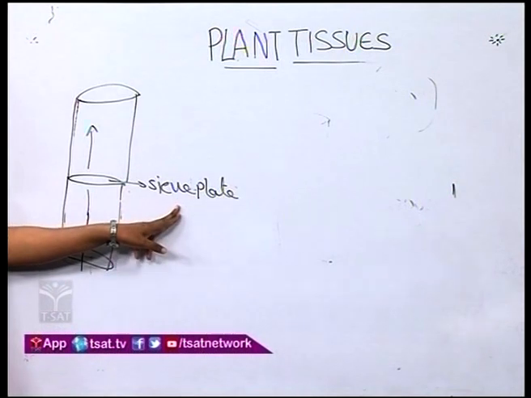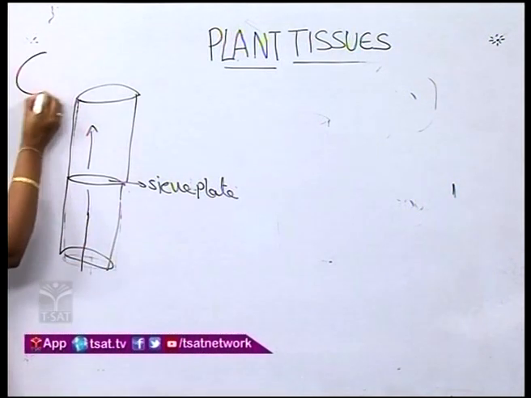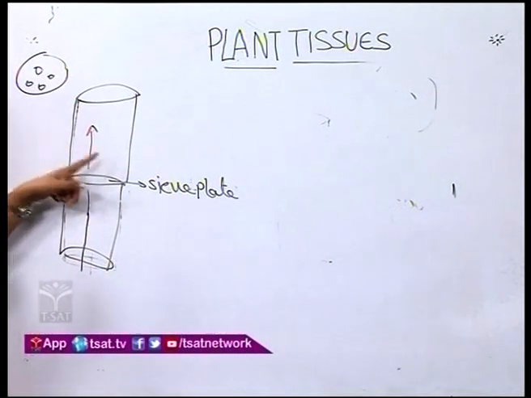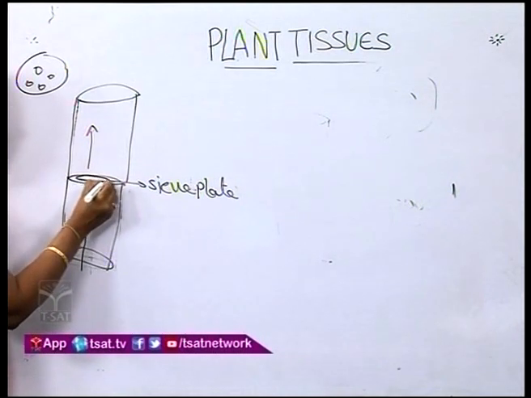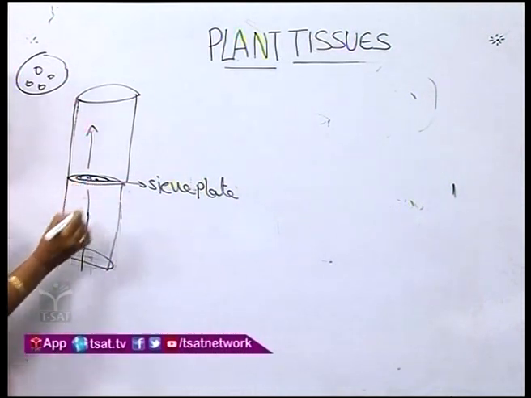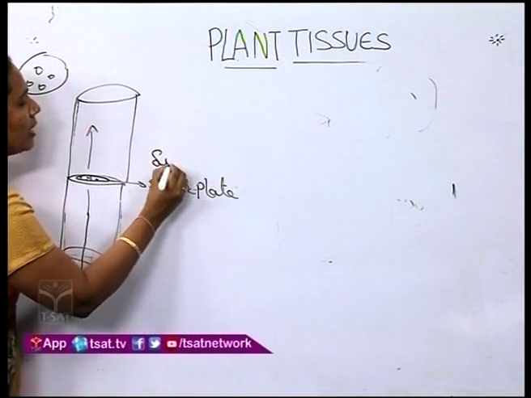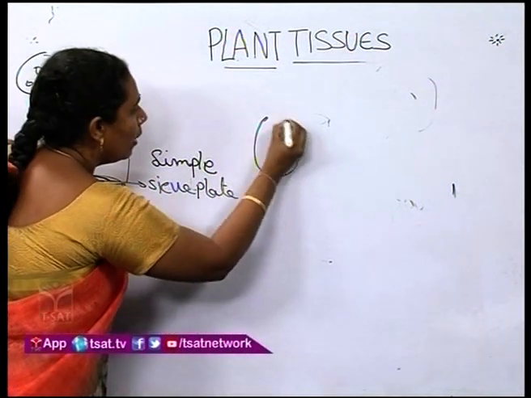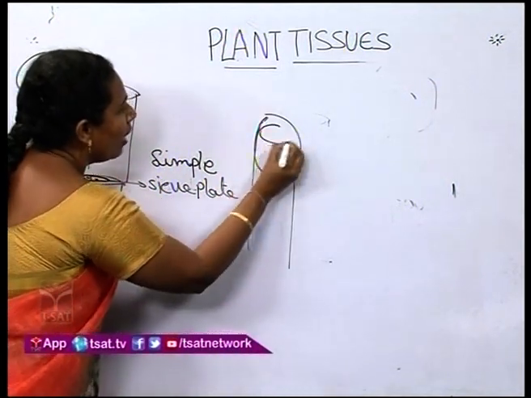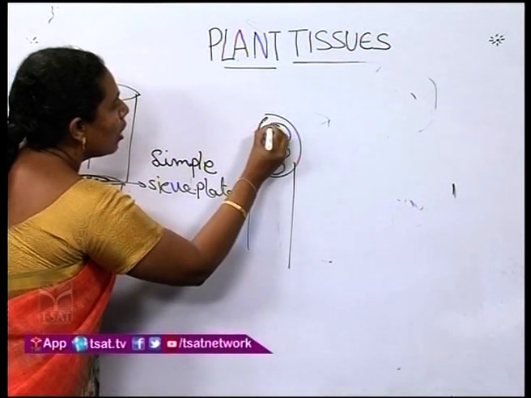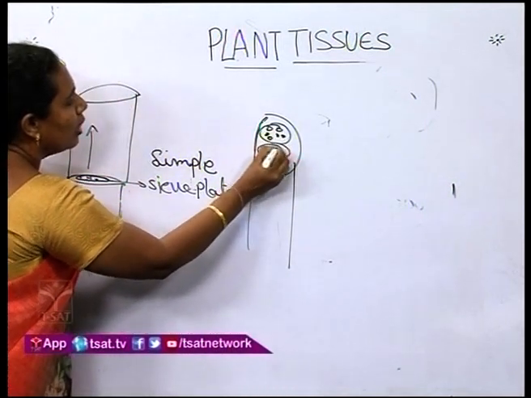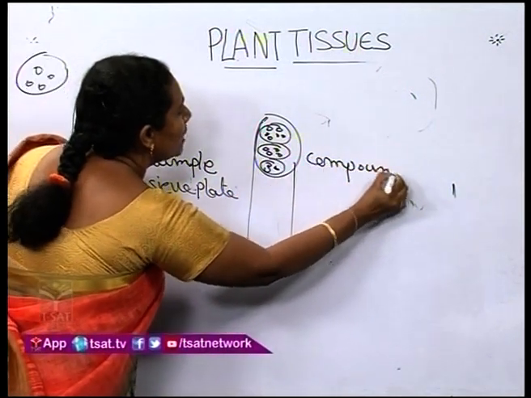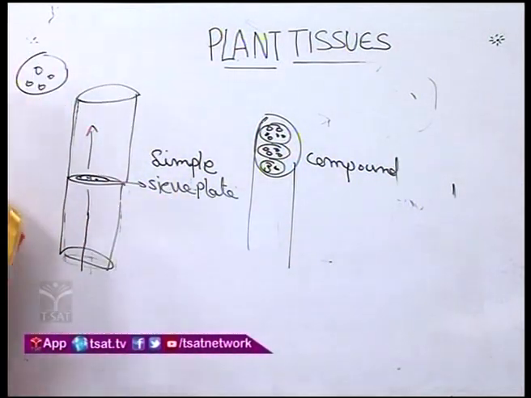And this sieve plate contains sieve areas. What is the meaning of a sieve area? It means an area which contains pores. Those pores we are calling a sieve area. If it contains only one sieve area, that sieve plate we are calling a simple sieve plate. If it contains more than one sieve area, that sieve plate we are calling a compound sieve plate. Okay, this is the difference between simple and compound sieve plate.